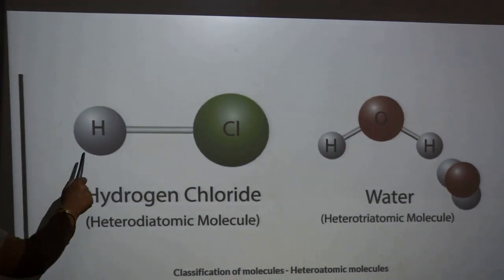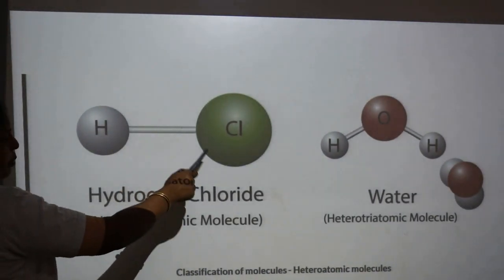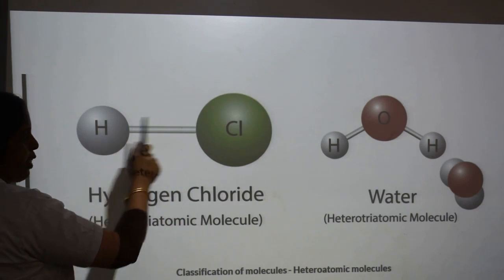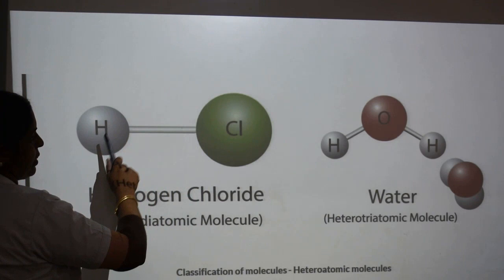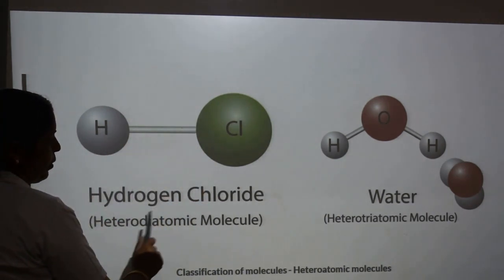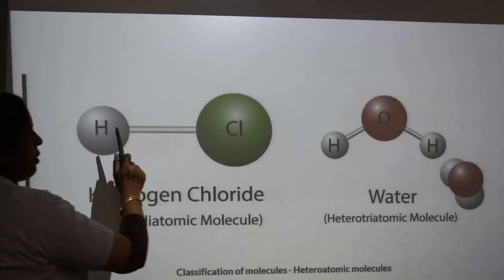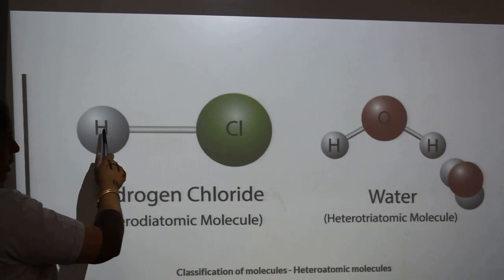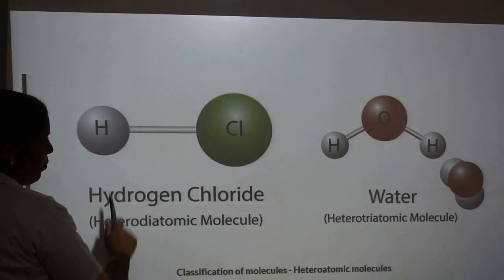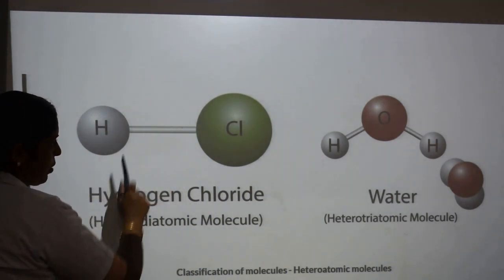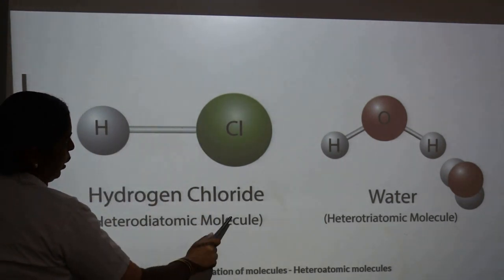Here, hydrogen chloride is a heteroatomic molecule because hydrogen and chlorine are present. Both are different atoms, so it is a diatomic molecule. Why diatomic? Because one hydrogen and one chlorine are present.